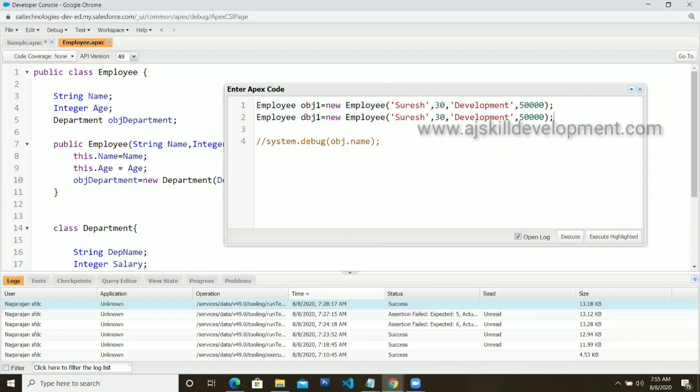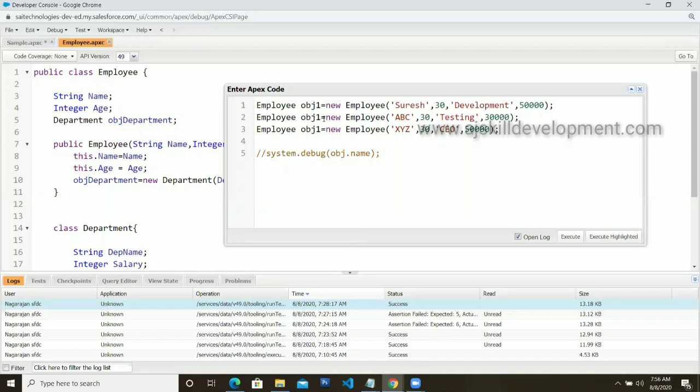Now I'm going to create the second employee, and a third employee. Now I can change the name to different persons. So okay, let's say ABC, and this is another person, let's say XYZ. For him, let me change the department into testing. Let's say his salary is 30, and let's say he is the CEO, so let's put CEO and change it, put one more 0 over here. Okay, fine.